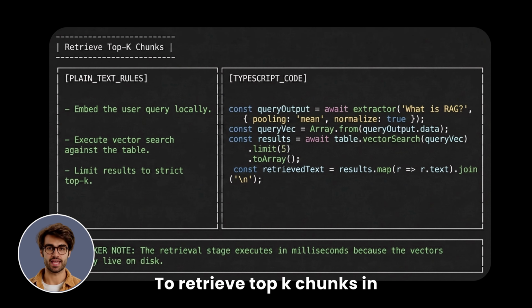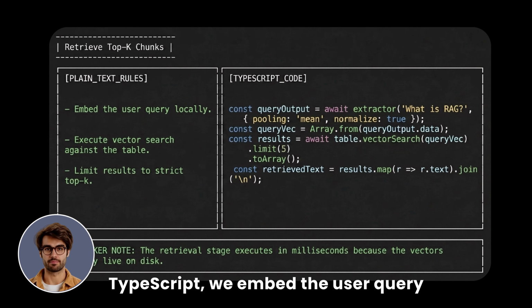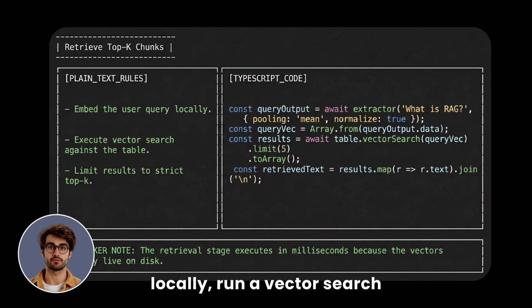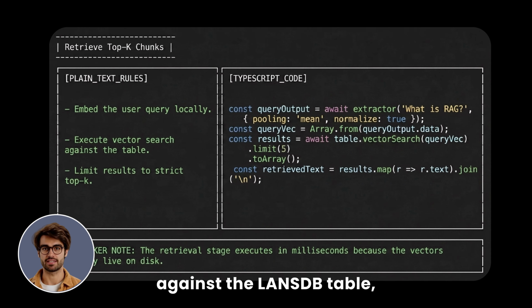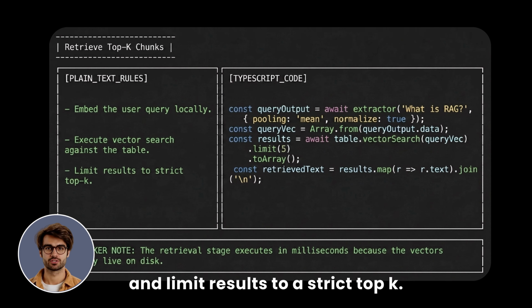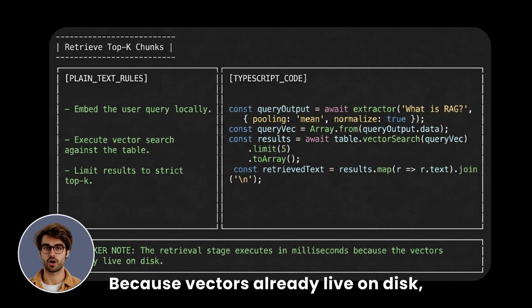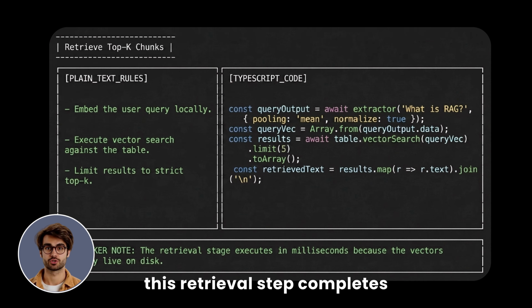To retrieve top K chunks in TypeScript, we embed the user query locally, run a vector search against the LanceDB table, and limit results to a strict top K because vectors already live on disk. This retrieval step completes in just a few milliseconds.